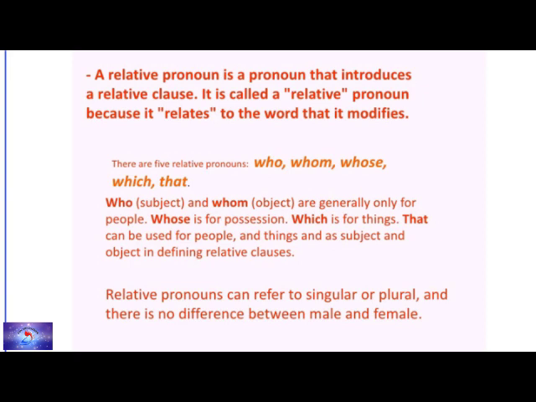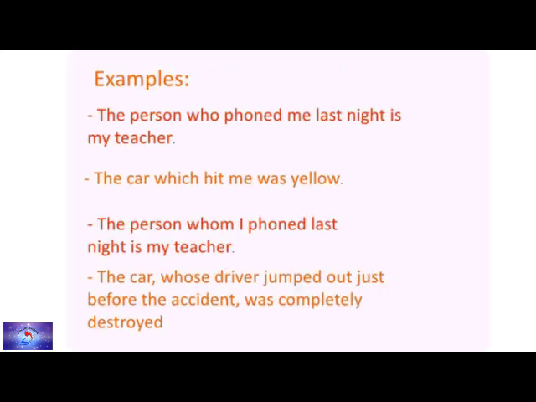So let me just give an example. The person who phoned me last night is my teacher. The car which hit me was yellow. So you can just see the difference in the meaning. The person whom I phoned last night is my teacher. The car whose driver jumped out just before the accident was completely destroyed.